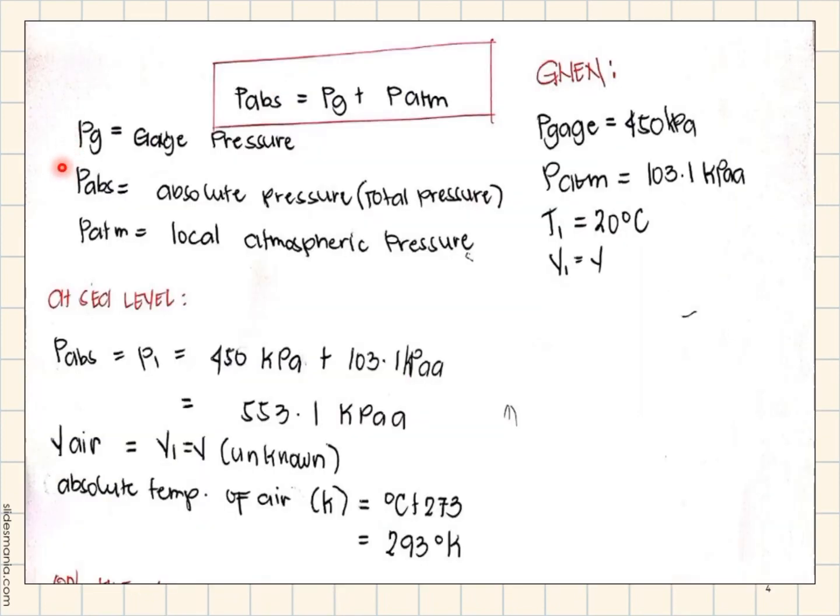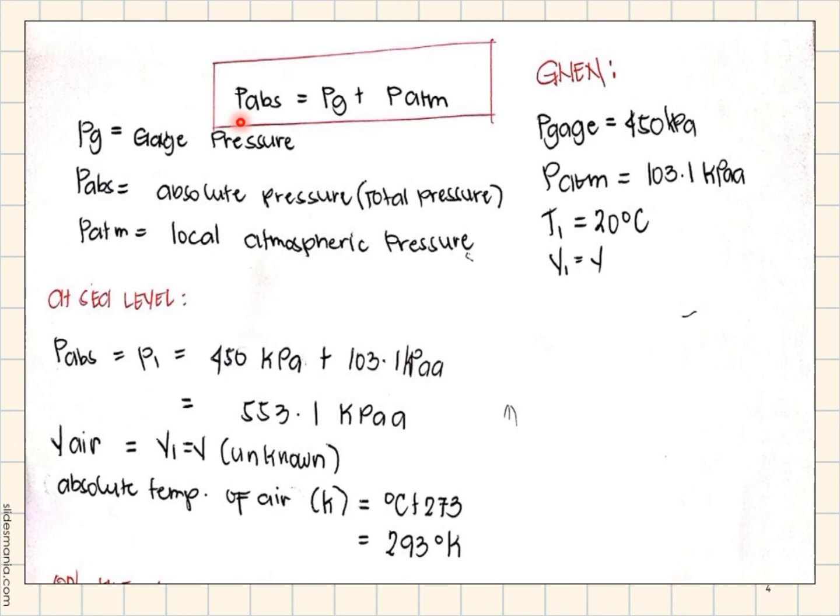To solve this problem, we must first write the given. Gauge pressure is equal to 450 kilopascal. Atmospheric pressure is equal to 103.1 kilopascal absolute. Temperature 1 is equal to 20 degrees Celsius and the volume 1 is unknown.